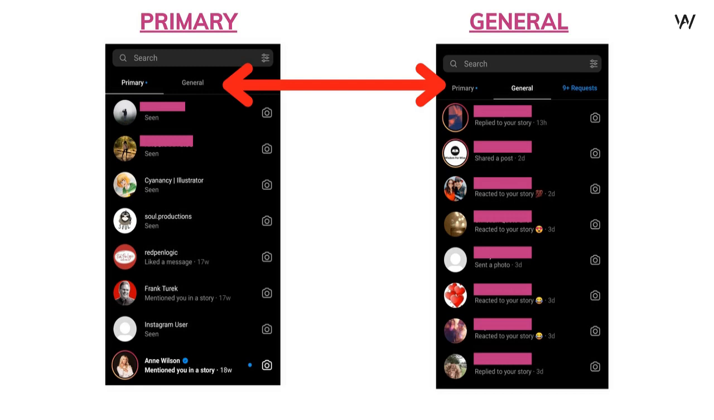At the moment, if you have a small number of followers, then not a lot of people might be replying to your messages. But as your page grows, you would definitely require this messaging option. And in the case of a personal account, you don't have this division of primary and general. So I hope you understood how useful the professional account would be for organizing your messages.